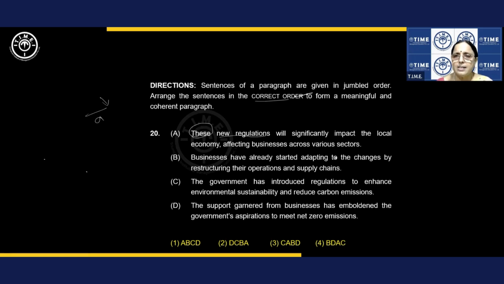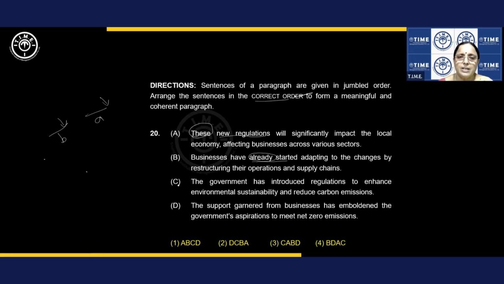Businesses have already started adapting to the changes by restructuring their operations and supply chains, right? So this can't be the opening statement. Agree? B also should be preceded by some statement. The government has introduced regulations to enhance environmental sustainability and reduce carbon emissions, right?